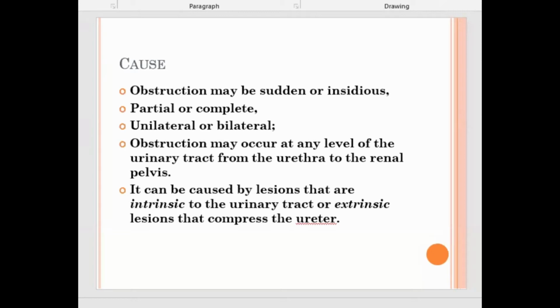Now, what are the intrinsic causes? Starting from the different organs: renal pelvis and ureter, then bladder, then urethra. What are the different causes of obstruction? We must know. There is a list of causes and it is important. First, there can be a congenital stricture at the ureteropelvic junction.